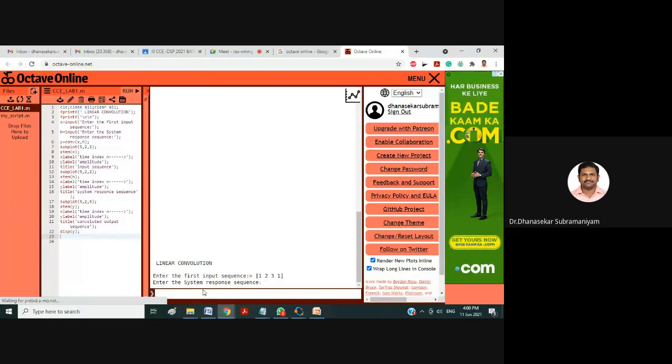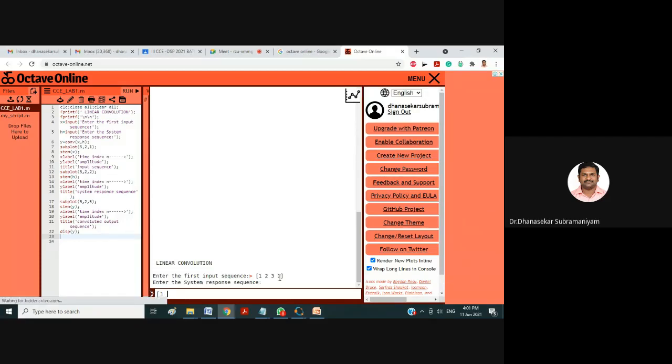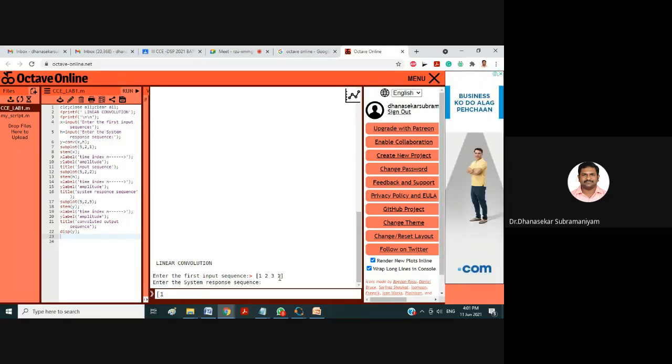Okay, and I'm giving my second input sequence: square bracket 1 space. You have to give the values in the form of square bracket 1 space 2 space 3 space 1, like this you have to give. If you are not giving in this form, you will be getting an error. The input sequence and output sequence values, whether in the downloaded Octave software, offline software, or online software, you have to give like this, then only it will work.